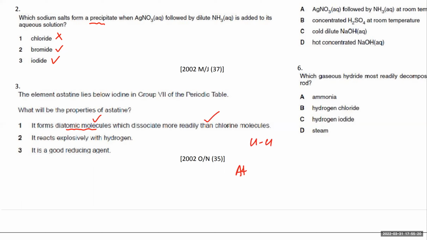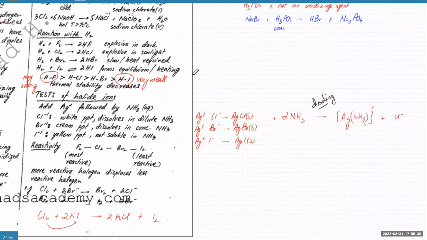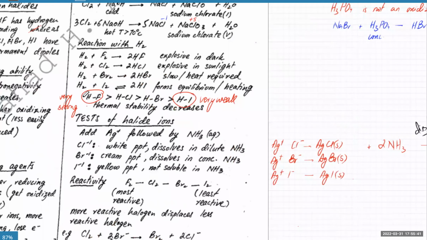Astatine is going to be diatomic, but it's going to be a bigger atom. So the bond length is going to be very large. There would be a lot of shielding of electrons. The electrons would be very far from the nucleus. So it would be very easy to break those bonds. And the trend that you see over here is, I mean, it's given over here as well.